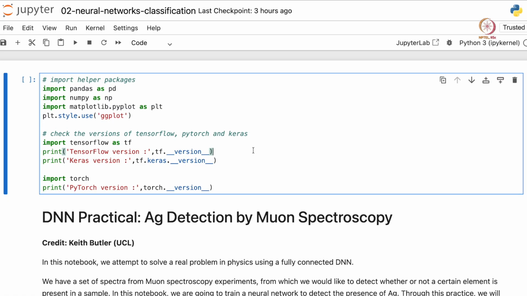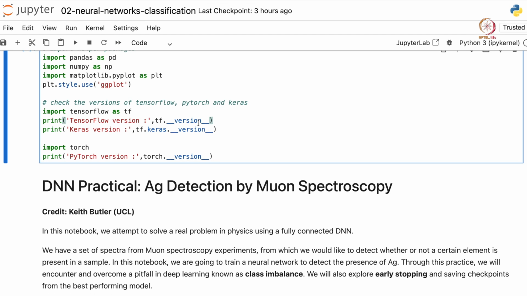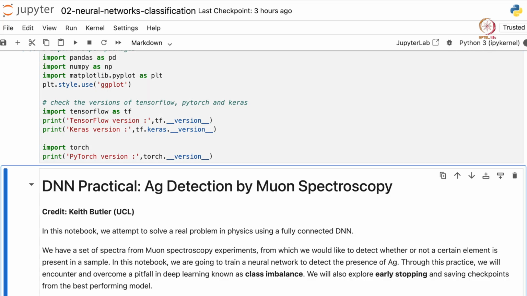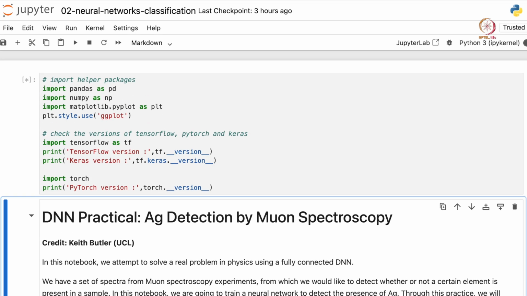Initially we'll just import the necessary packages: pandas as pd, numpy as np, matplotlib. We'll majorly solve this problem, a dense neural network problem, using TensorFlow. But the code snippets of how to do the same with PyTorch are also present in the notebook. So let us get started by performing all the imports.